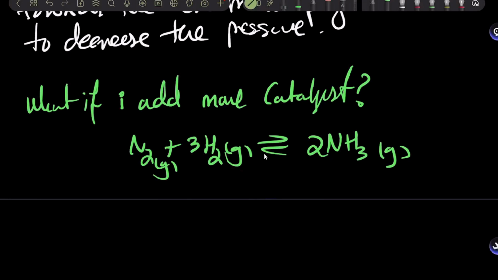Yeah, like time taken would be faster. Exactly. The catalyst has no effect on the equilibrium position, right? So it will not shift to any side. What it does is that if this reaction reached dynamic equilibrium in, for example, 1 hour, it's going to decrease that time by increasing the rates of the forward and backward reactions equally, right?